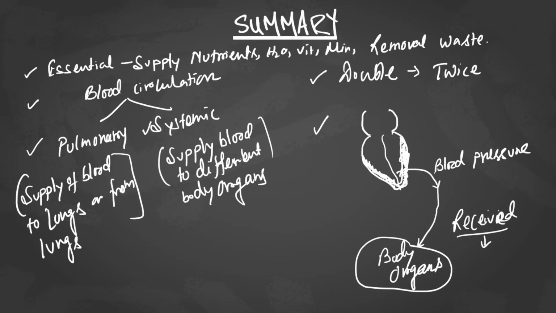So to make sure that each and every part of our body gets blood, the ventricular wall is much thicker compared to the auricular wall. Why? To supply blood to all our body organs, so the blood pressure should be high. With much more pressure, the blood can come to all our body organs. Correct? So this is the summary of the entire topic.